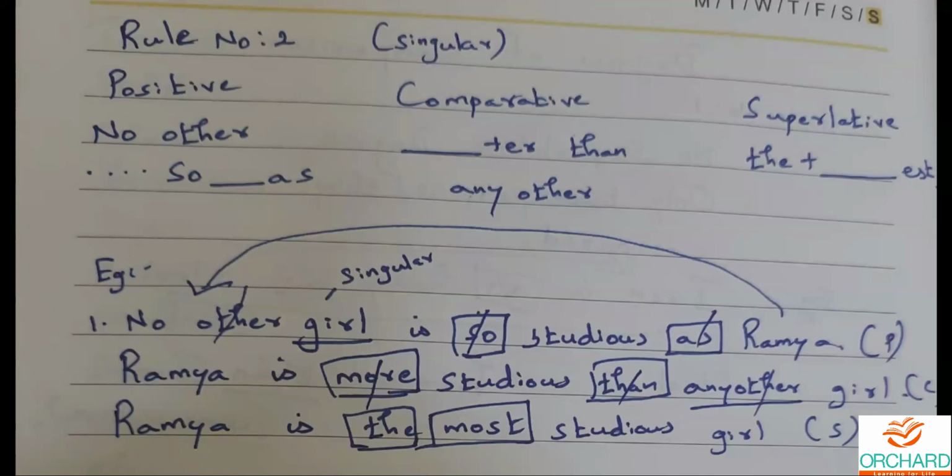Hari Pravin, very good. Ram Harish, "Gold is more curious than any other metal." Did I use the word "precious"? I have used the word "precious," not "curious." You have to be very careful with the adjective. The adjective is wrong also, the sentence is wrong. Raja Rishika, you have made a mistake. "Gold is more precious than metal." You have missed out "any other." "Gold is more precious than any other metal" is the right answer.